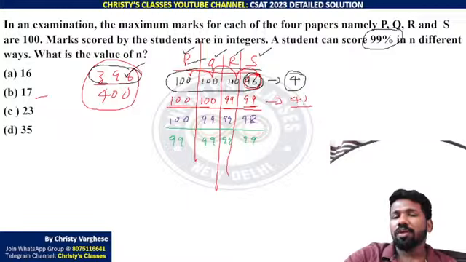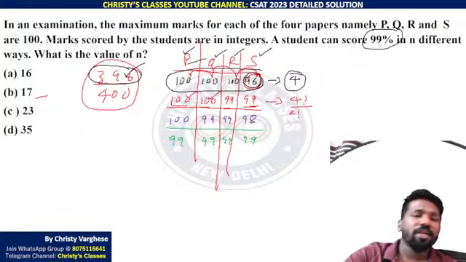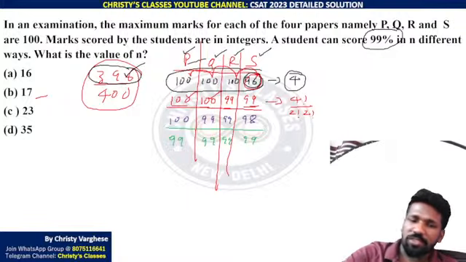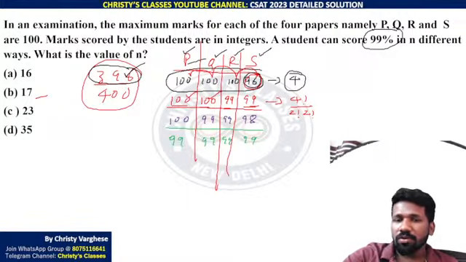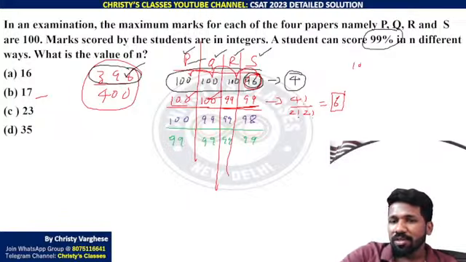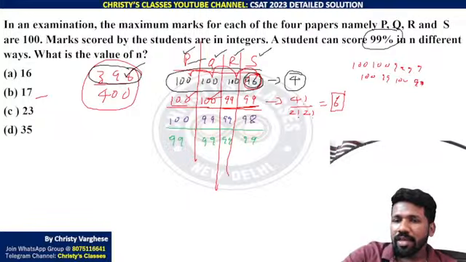have been there if all the 4 numbers were different. If all the 4 numbers were different, 4 factorial. But this 100 is 2 same numbers, so divide by 2 factorial. I already discussed this idea in 2 different questions before in this discussion itself. So as this 99 is the same, you can divide by 2 factorial again to delete the duplications. So 4 factorial is 24 divided by 2, that is 6 possibilities for this. If you want, you can list out those 6 possibilities, but that is time consuming. Just to give you an idea, I will list out a few. 100, 199, 99, 199, 199, likewise 6 possibilities.